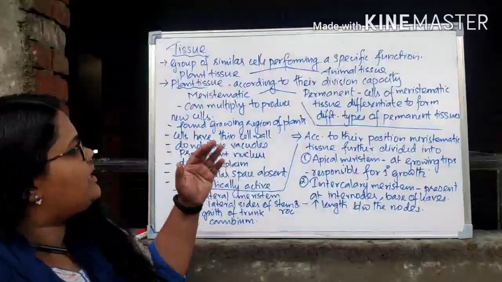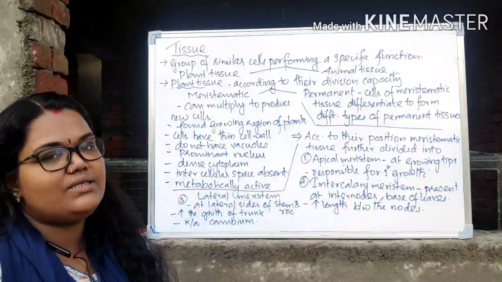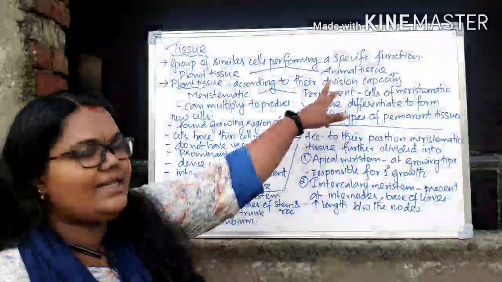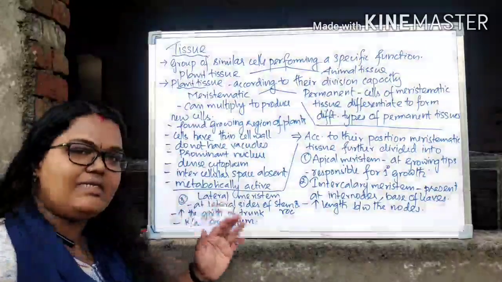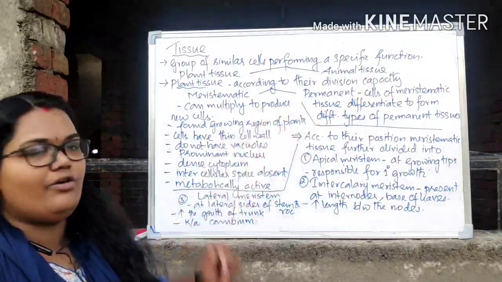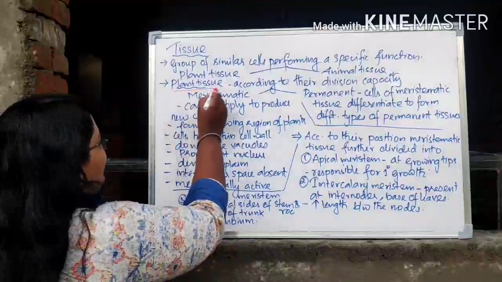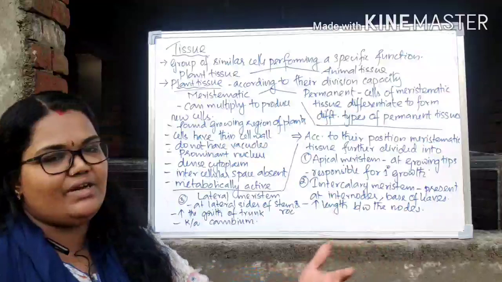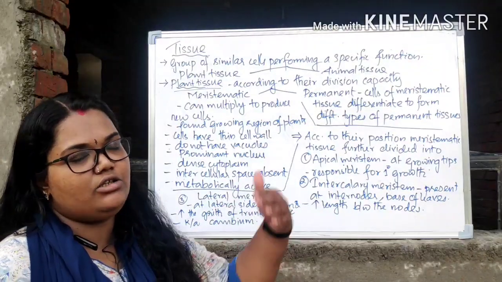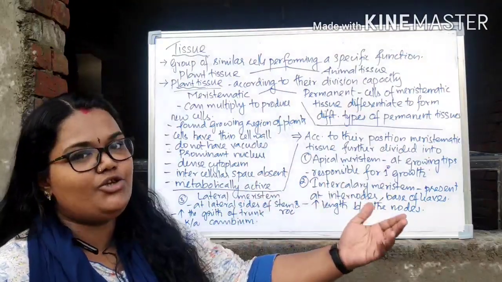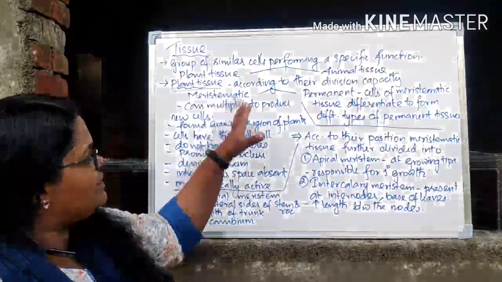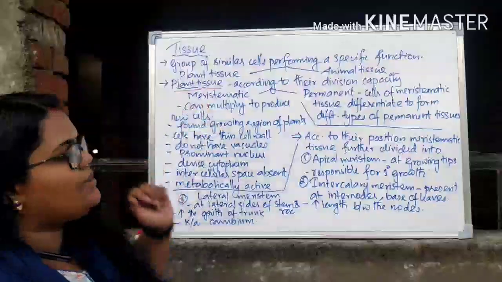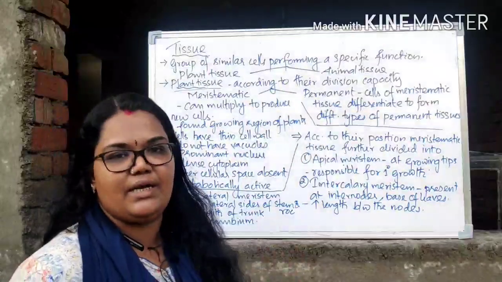According to the organism in which it is present, tissues can be divided into two types, the plant tissue and the animal tissue, right? First we will discuss the plant tissue in detail, then we will go to the animal tissue. Here the plant tissue, according to their divisional capacity, that is, whether they will divide continuously or acquire some permanent job, is divided into two types. One is the meristematic tissue and the other is the permanent tissue.